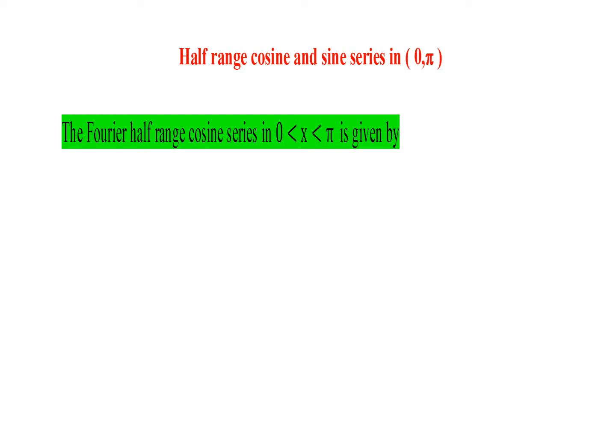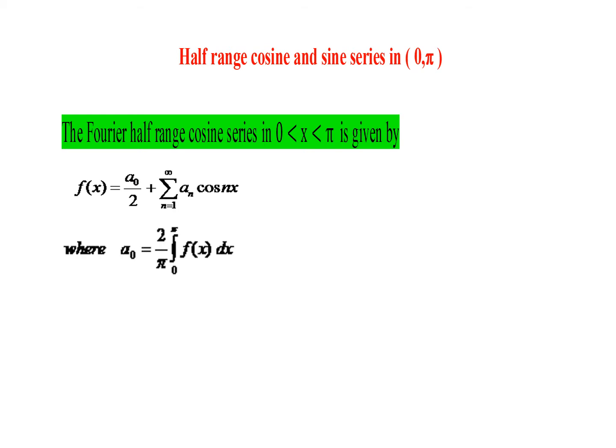So first let us see the definition of the cosine series and sine series in this class. The half-range cosine series in the interval 0 to pi is given by f of x equal to a naught by 2 plus summation an cos nx, where an is 2 by pi integral 0 to pi f of x cos nx dx.